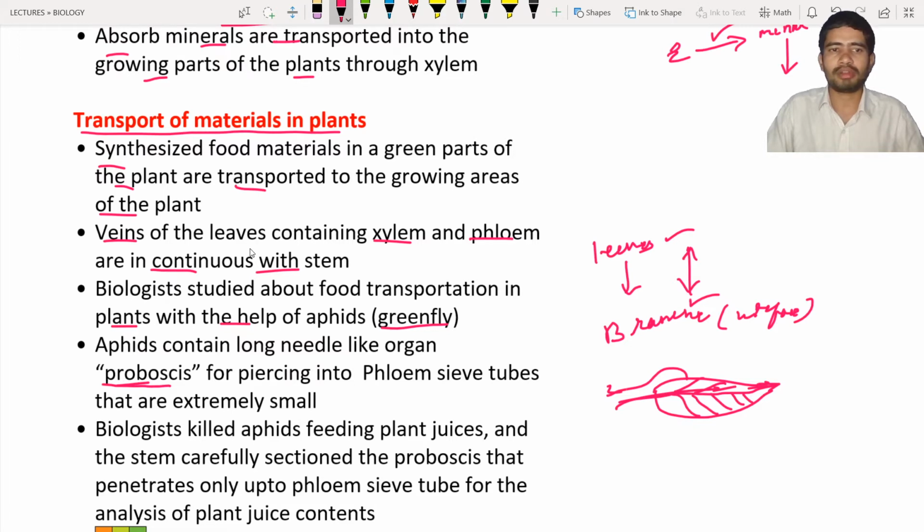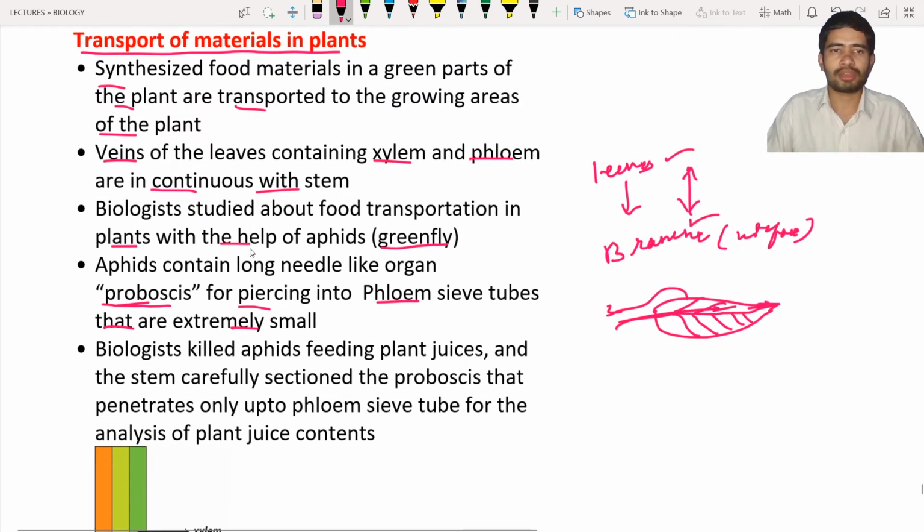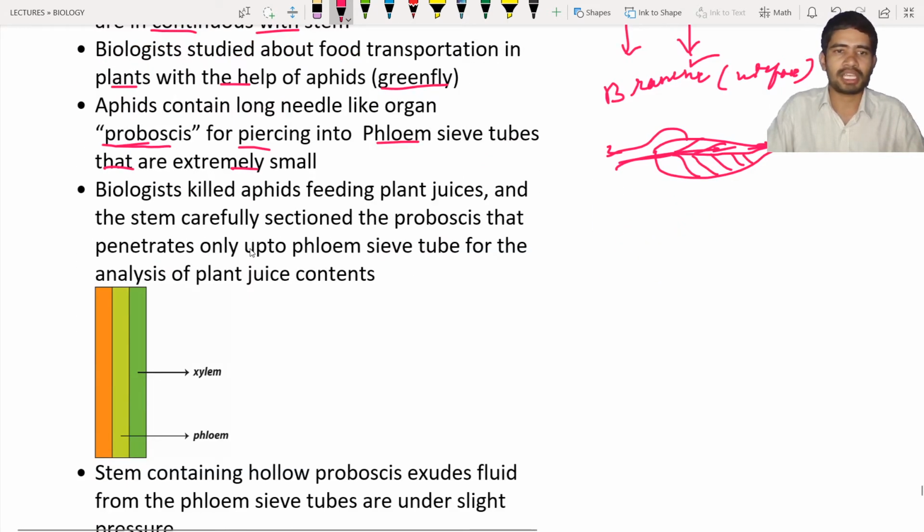The main important feature of this proboscis is piercing into the phloem sieve tubes that are extremely small. So here you can see the phloem. This is just a rough diagram of the stem. This is the outside, and this is inside. If you look from the outside, you can see first the xylem. Next is the phloem.